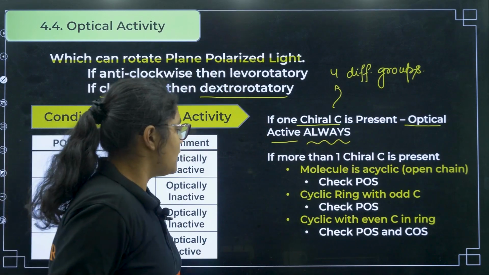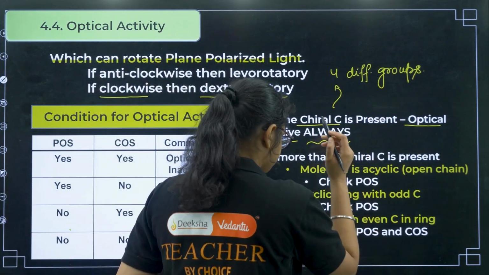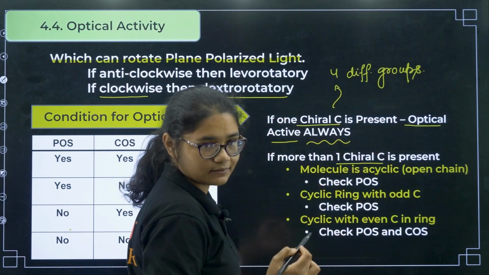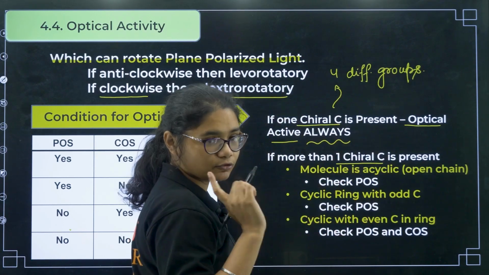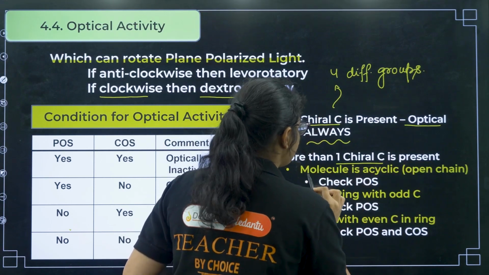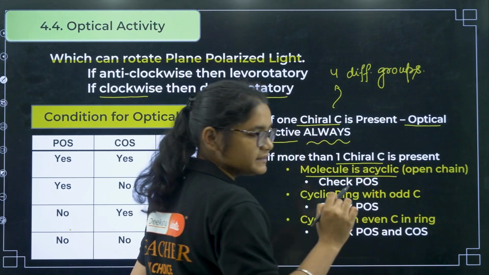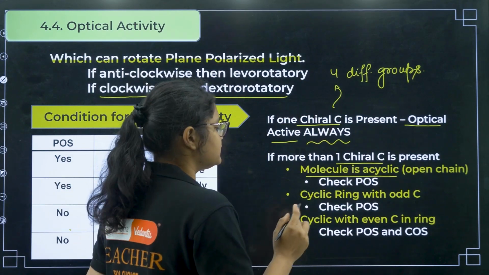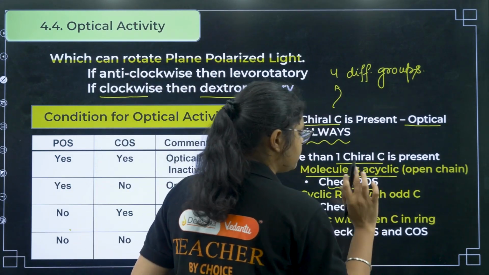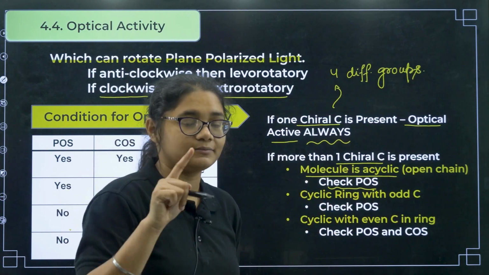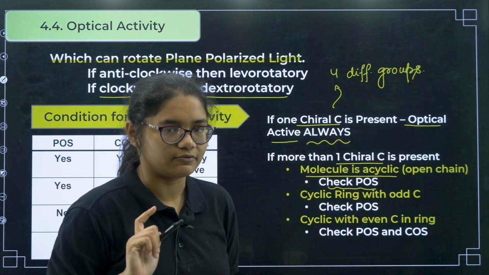Okay, now if in a compound more than one chiral carbon is present, then there is something to be thought of. If more than one chiral carbon is present and the molecule is acyclic, means it is an open chain structure, linear structure, in that case you have to check for plane of symmetry. If plane of symmetry is not there, then it is optically active. If plane of symmetry is there, then it is optically inactive.